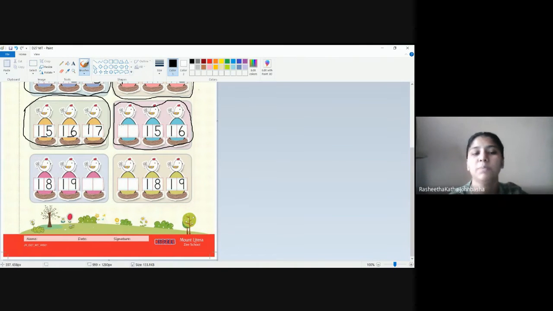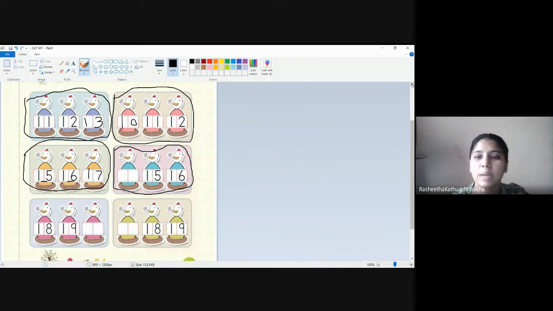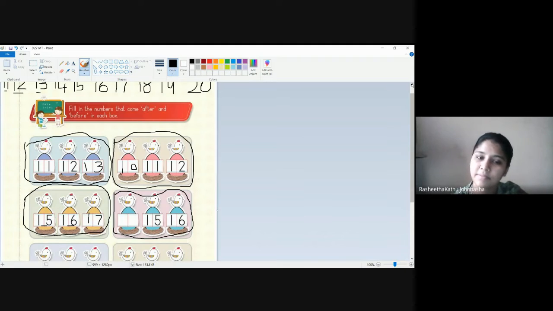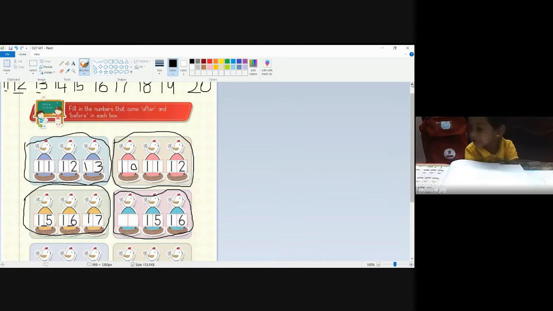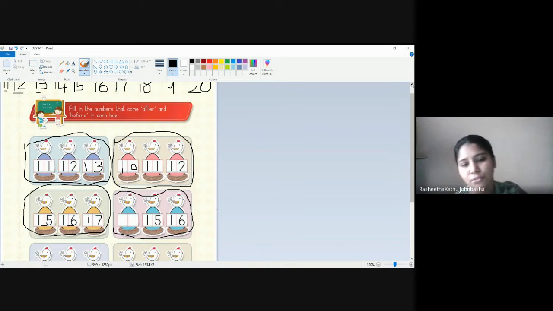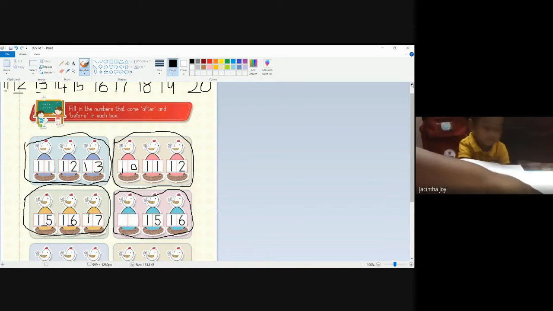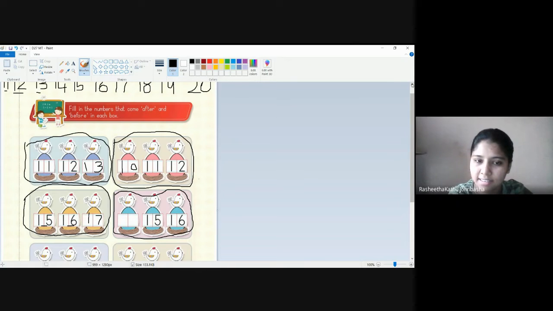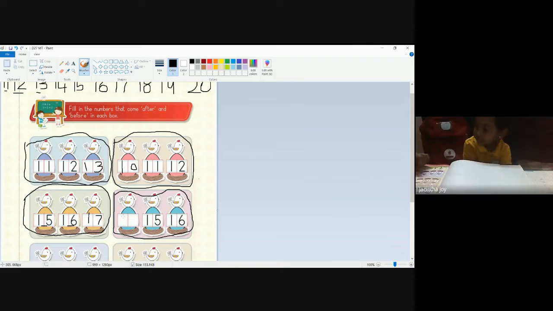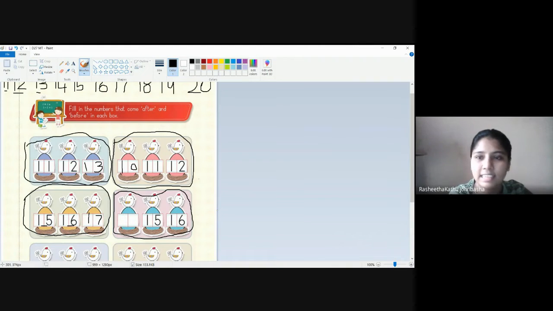What comes before 15? Check your notebook. Say loudly, what number comes before 15? 14. Very good. That is why I asked you to write in this note the numbers from 11 to 20.